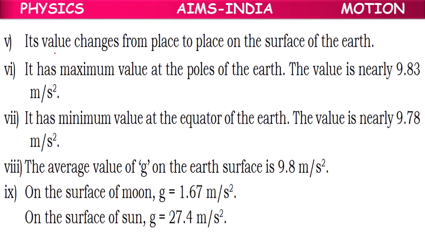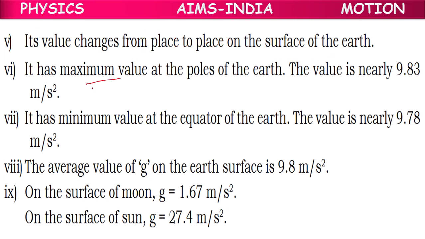So this acceleration due to gravity, the g value, changes from place to place on the surface of Earth. But at a given place, for all objects, it will be the same. Because at the equator, its value is different. At the poles, its value is different.